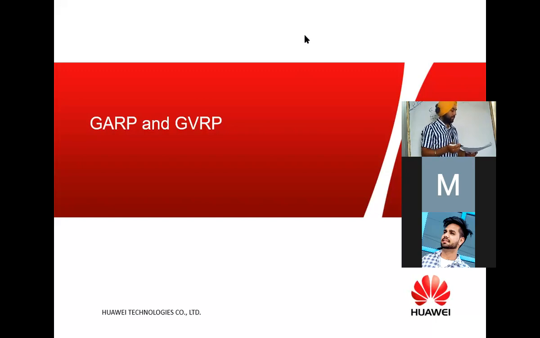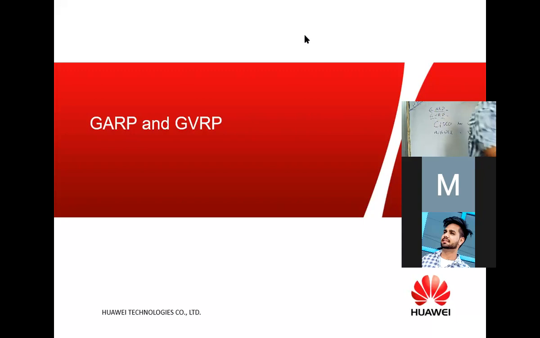When we are talking about Cisco, Cisco has VTP and Huawei has VCMP. VTP is the VLAN Trunking Protocol, and VCMP is the VLAN Control Management Protocol.